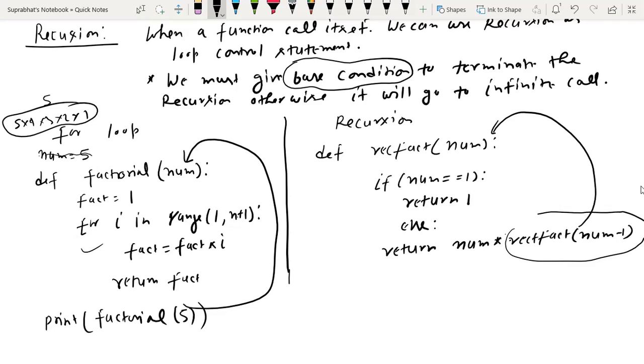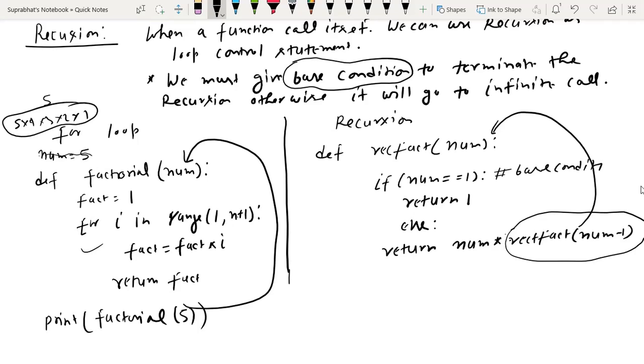This is the way we call the function. I already told you how we call a function: we write the function name and then pass the argument in the function. So here the logic is that the function calls itself inside its body, again and again. The problem that will come is that if we have not given any termination condition, it will go into an infinite loop, an infinite call. So I have given this base condition.